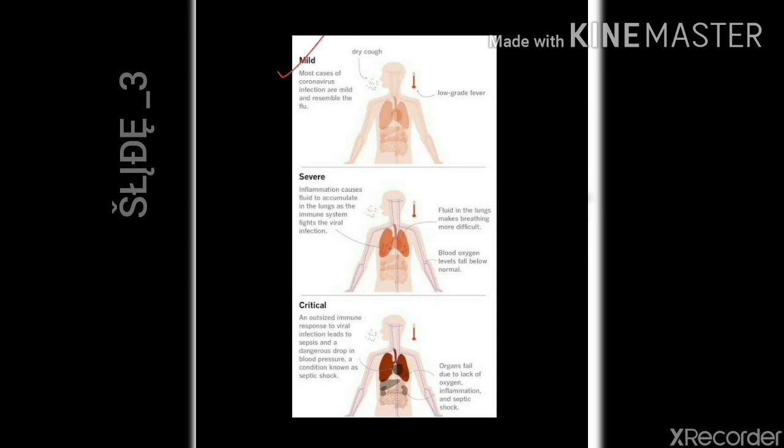In mild conditions, the cases resemble flu, with symptoms such as dry cough and low-grade fever. In severe cases, inflammation causes fluid to accumulate in the lungs, which makes breathing difficult as the immune system fights the viral infection. In critical condition, an outsized immune response to the viral infection leads to sepsis and a drop in blood pressure, and this condition is known as septic shock.